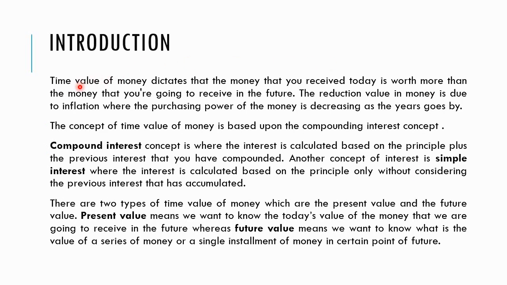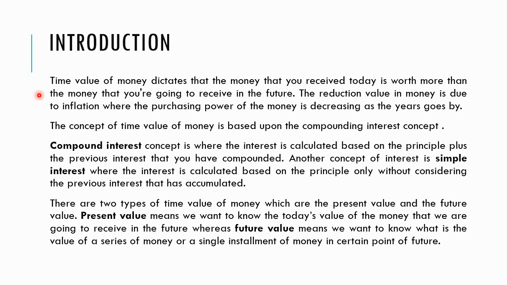So what is time value of money? Time value of money dictates that the money that you receive today is worth more than the money that you're going to receive in the future. So it means that you will need more money to buy the same item that you purchase today if you purchase the item in the future.